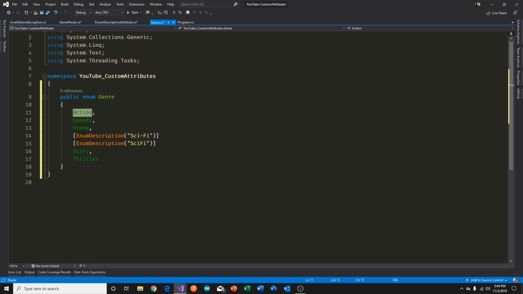Of course, it's going to return an empty array for some elements, and then for this SciFi element, we'll get 2.